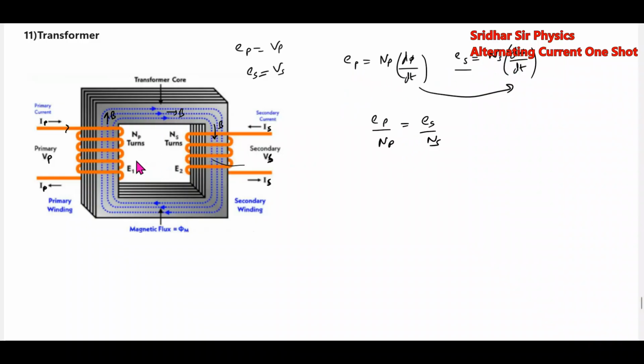Then there is no power dissipation by the core. Whatever power we have supplied, the same power will appear here. Power across primary equals power across secondary. What is the power? How do you define it? Voltage into current. So therefore EP by ES is equal to IS by IP. So therefore what can we write? EP by ES is equal to